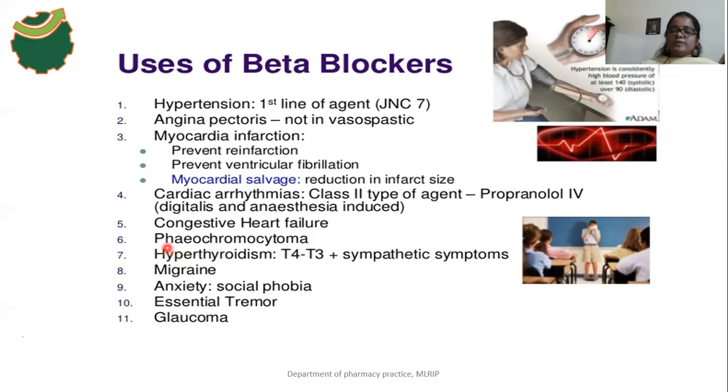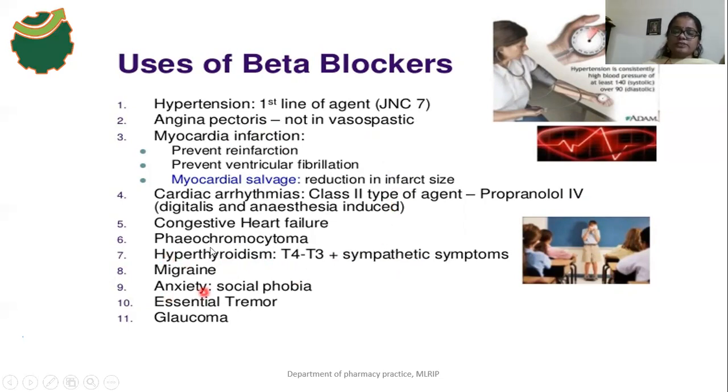Okay. And what is meant by pheochromocytoma? It means a tumor formation occurs in the blood vessels present at the adrenal medulla, so there is a production of more catecholamines. Here our beta blockers block the actions of those catecholamines. And in hyperthyroidism there is a high occurrence of sympathetic symptoms, and those sympathetic symptoms will be blocked by beta blockers.